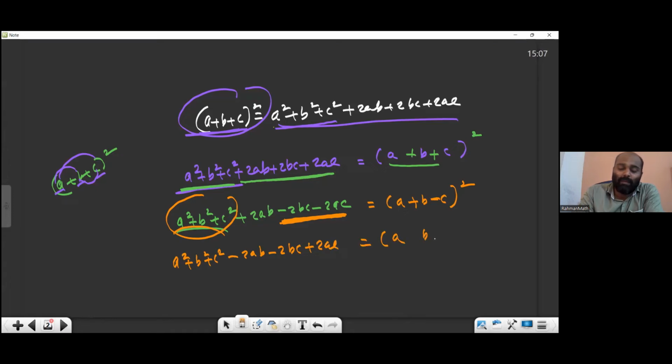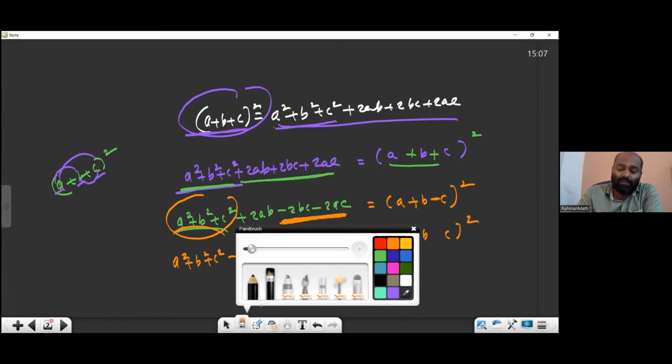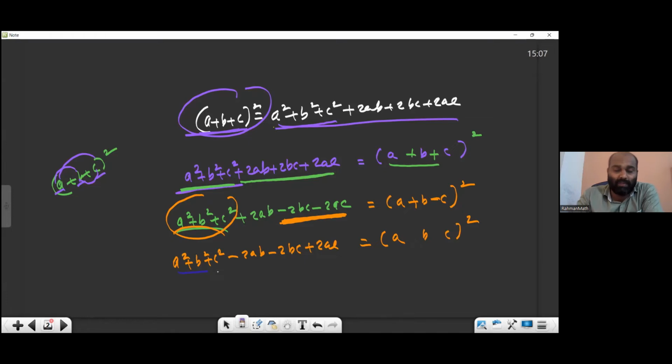Still, if you have a problem, take a square plus b square plus c square minus 2ab minus 2bc plus 2ac. Same procedure: (a, b, c) whole square. We focus only on the first three without square. After this, check the negative terms. Which letter is common? B is common, so b will be negative. All other things are positive. A is already positive because nothing is mentioned. So please write this as a result, because it's a 9th standard topic you already learned.